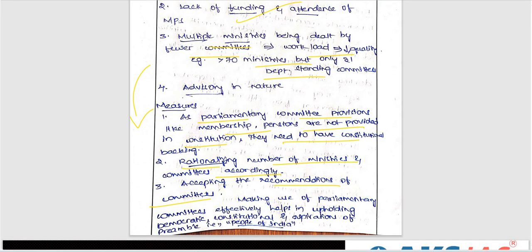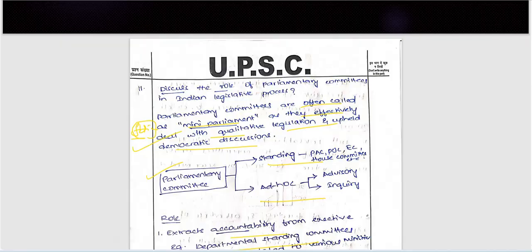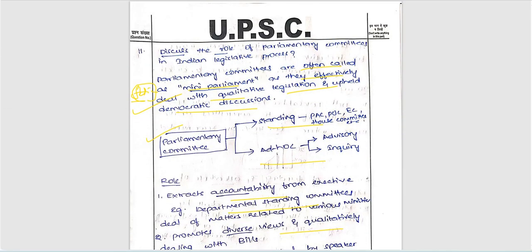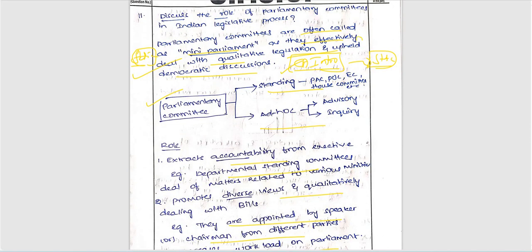Okay. Finally, making use of parliamentary committees effectively helps in upholding the democratic constitutional aspirations of the preamble, that is, people of India. Very good. So here all important connectivity points were there. We need to connect here important current affairs. We need to connect the introduction with current affairs, every time I'm telling, right? First of all, we need to write a CA introduction, then we can start with the static part. This is the static part, right?